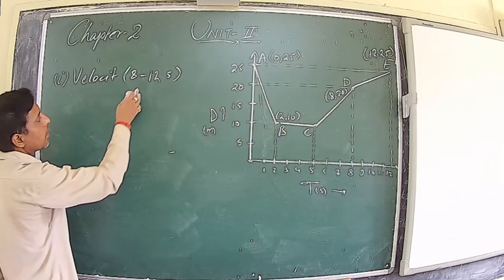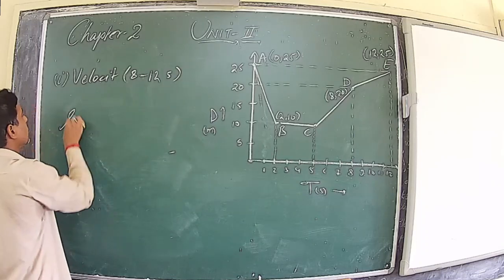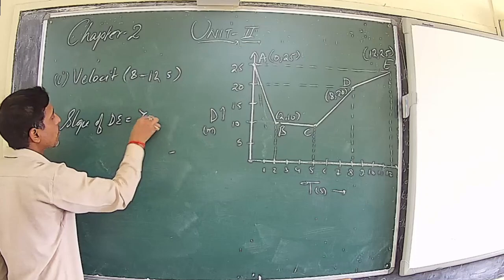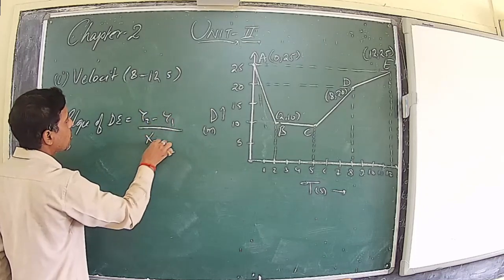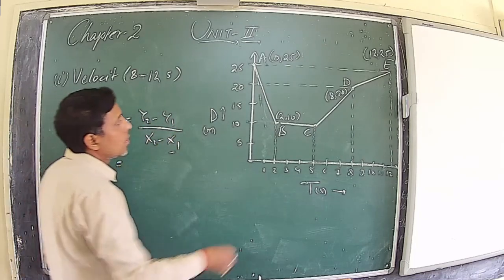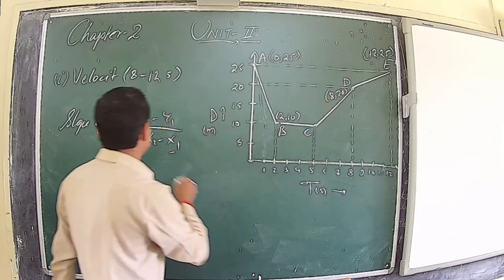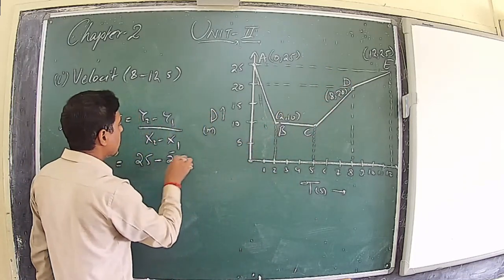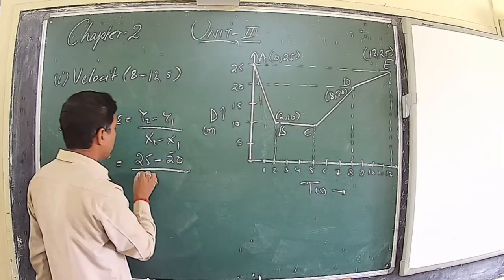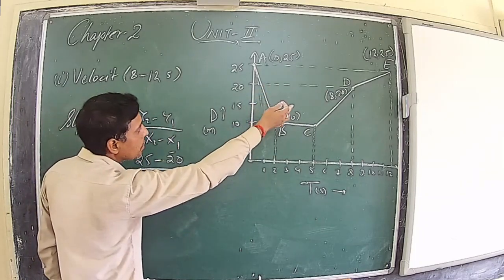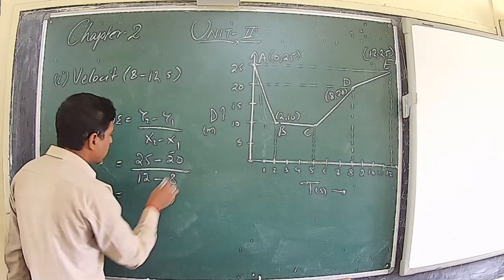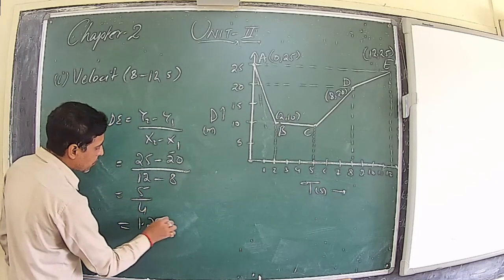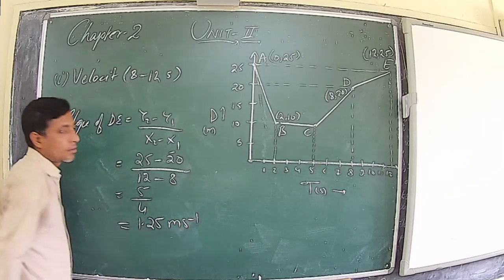If we have to find out the velocity between 8 to 12 seconds, the slope of DE is equal to y2 minus y1 upon x2 minus x1. Now here what is y2? 25. So 25 minus what is y1? 20, upon what is x2? 12 minus 8. So we will get 5 upon 4, so we will get 1.25 meter per second.